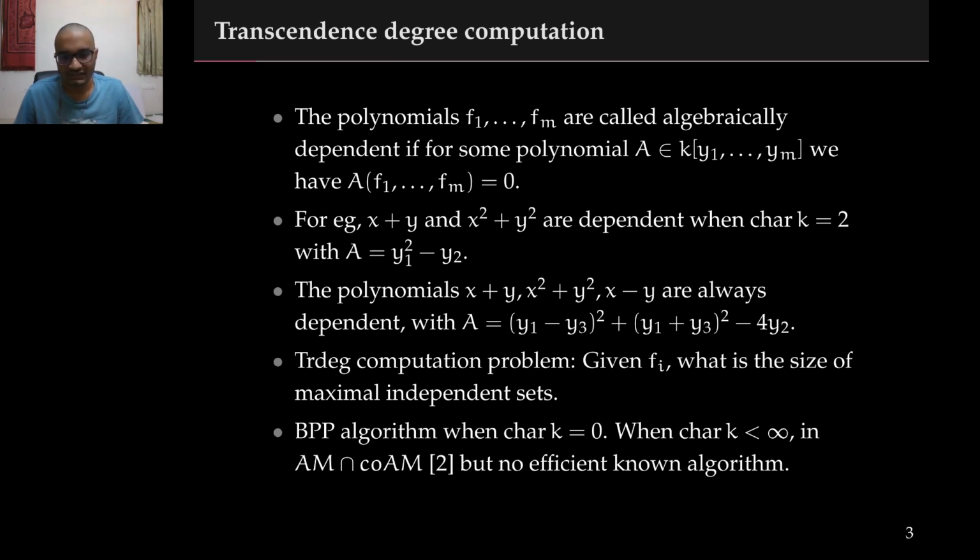If the underlying field has characteristic 0, then there is a BPP algorithm for this problem. When the characteristic is finite, however, while we know that the problem is in AM intersection co-AM, we currently know no efficient algorithms for this problem.